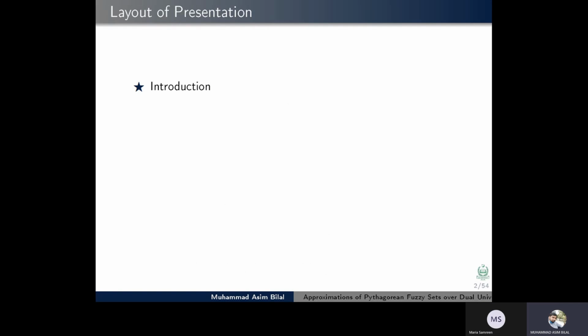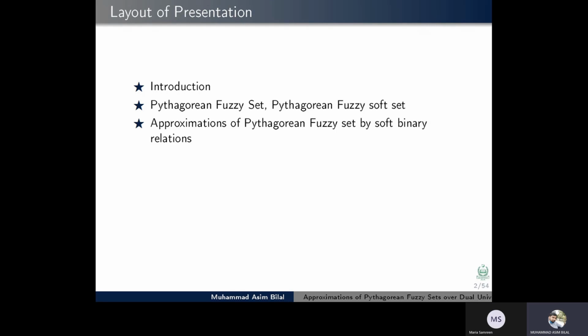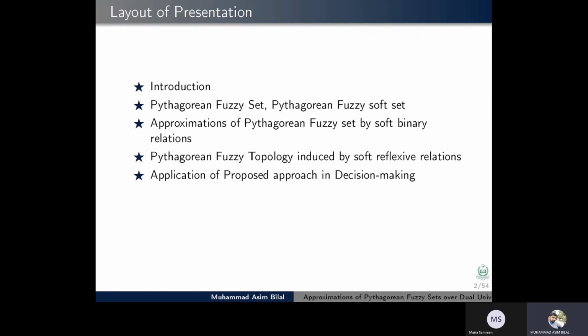Layout of my presentation: Introduction to the topic, Pythagorean fuzzy set, Pythagorean fuzzy soft set, approximations of Pythagorean fuzzy set by soft binary relations, Pythagorean fuzzy topology induced by soft reflexive relations, and application of the proposed approach in decision making. Conclusion. References.